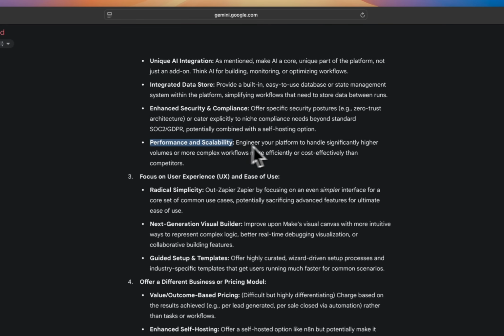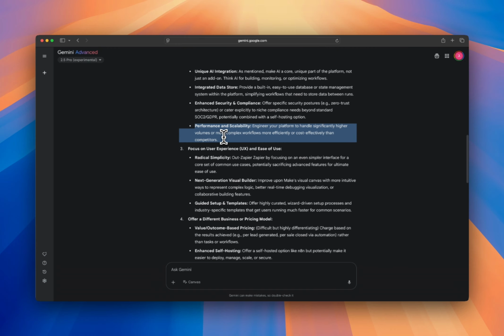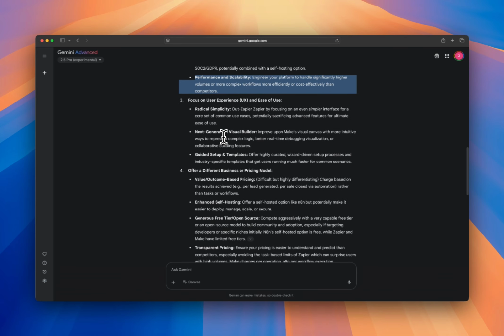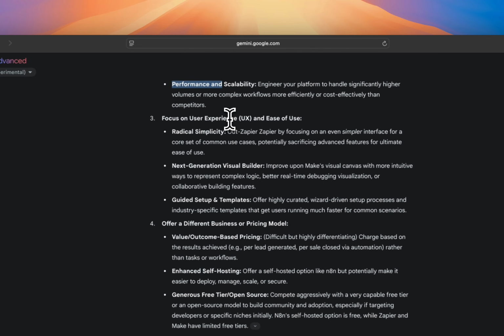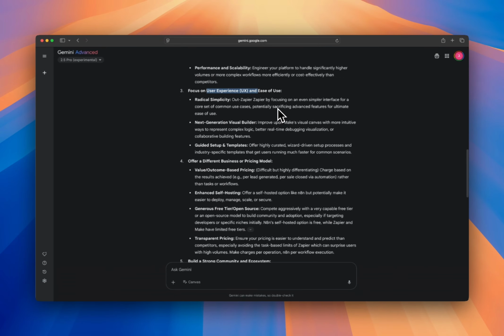Performance and scalability. Engineer a platform to have significantly higher volumes. Yeah, no, it's a nice add-on, but it will not make you stand out, because I know all of these platforms can handle millions of operations per user. So that's something that you already need. It doesn't really make you stand out. You have to have this performance and scalability, basically, right? UX and ease of use. Okay, there might be something to do here, but I know there are already players that are trying to make it even easier than the current tools.